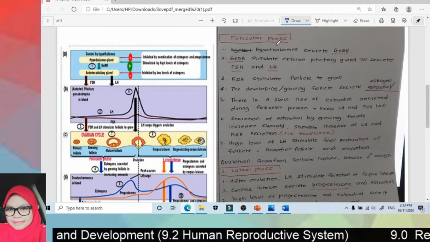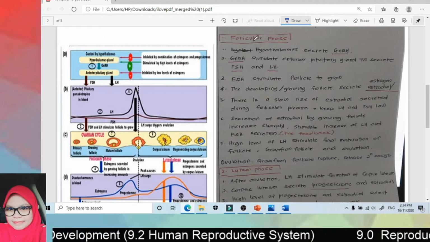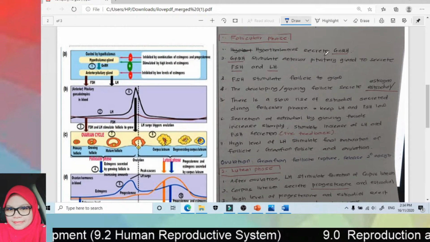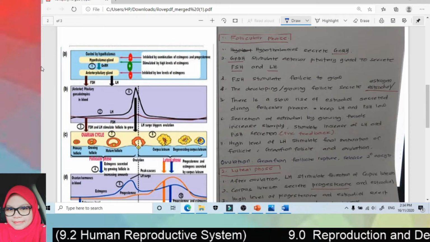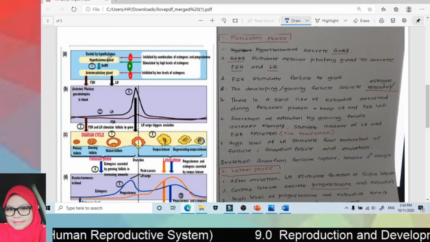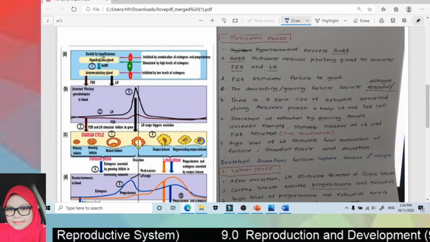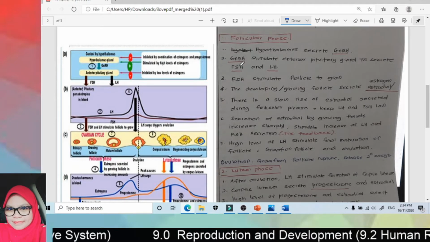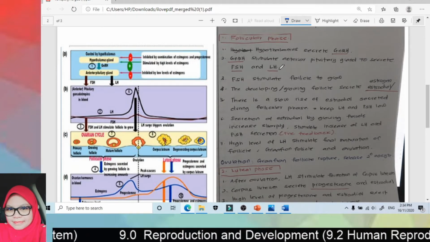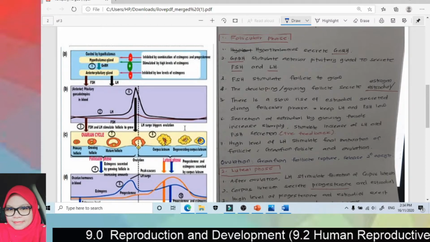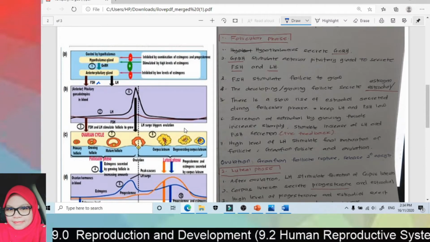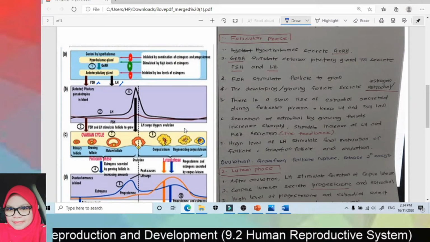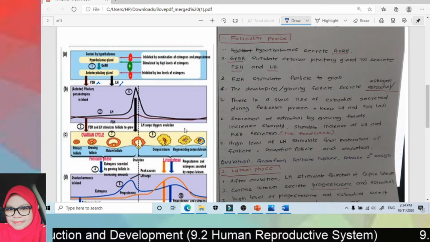Okay, let's go through one by one. During the follicular phase, the hypothalamus secretes GnRH. And then GnRH stimulates the anterior pituitary gland to secrete FSH and LH. FSH stimulates the follicle to grow.